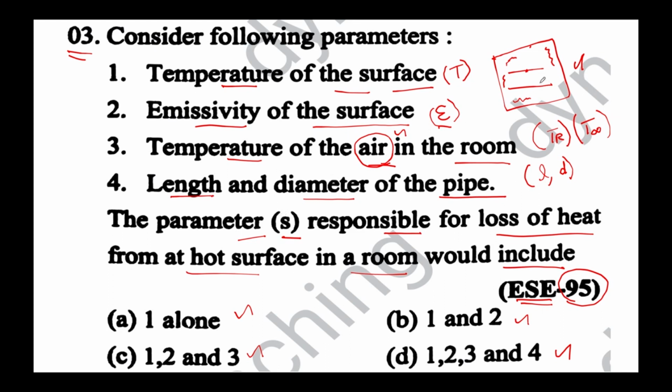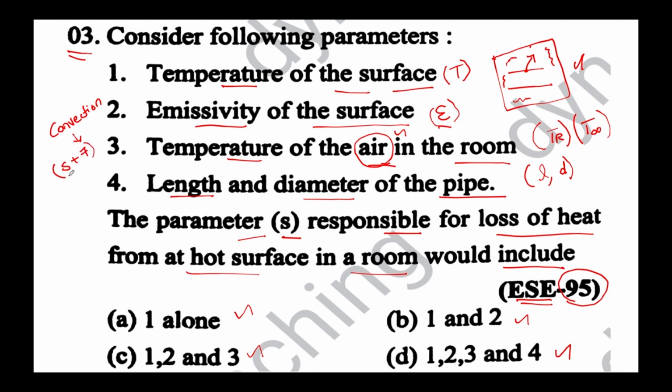We know that the pipe is now going to not only radiate the heat but also convect the heat. Convection mode of heat transfer is also possible, because we can remember it this way: convection is one where a solid and a fluid medium interaction is possible.